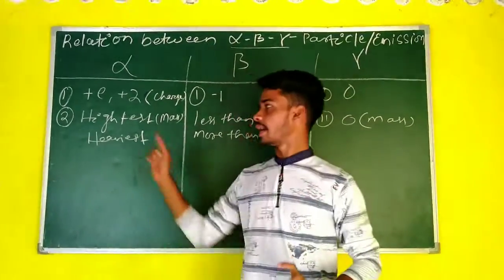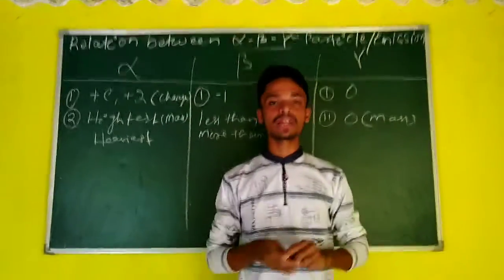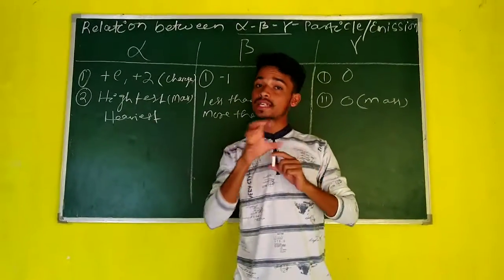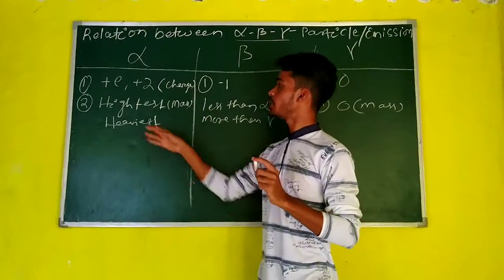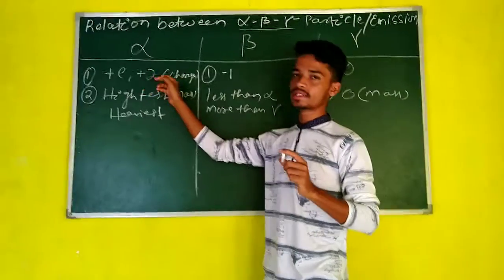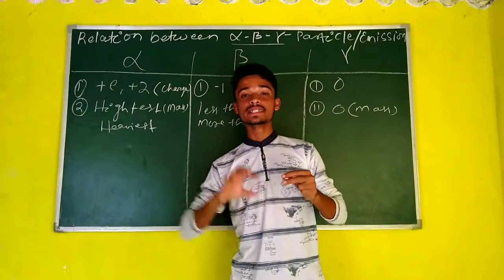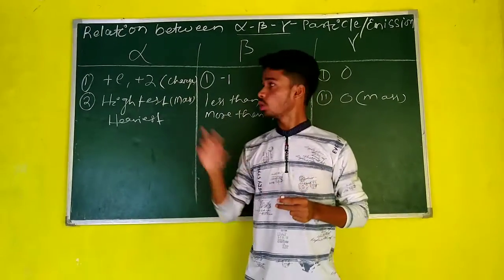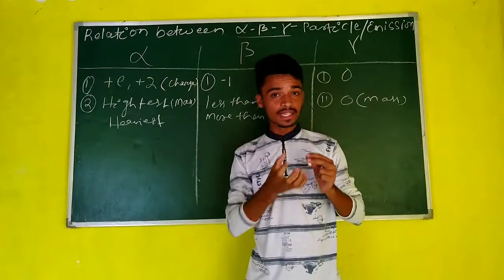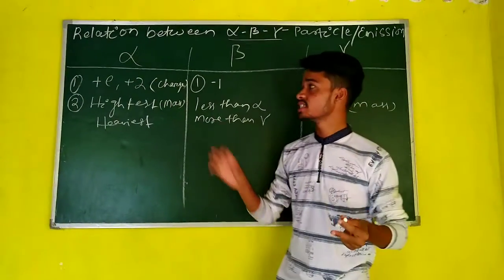Students, when alpha particle goes through a gas molecule, because of its highest charge, +2 positive charge, this alpha particle starts to donate charge to the gaseous molecules. So the gaseous molecule also suddenly achieves charge when alpha particle donates its positive charge.